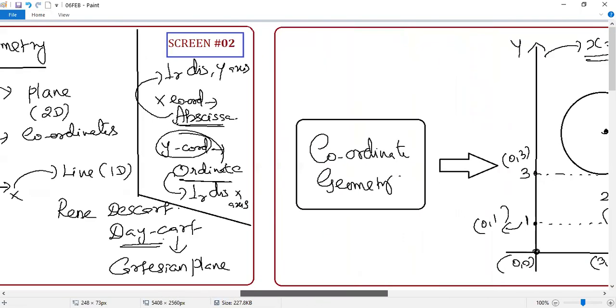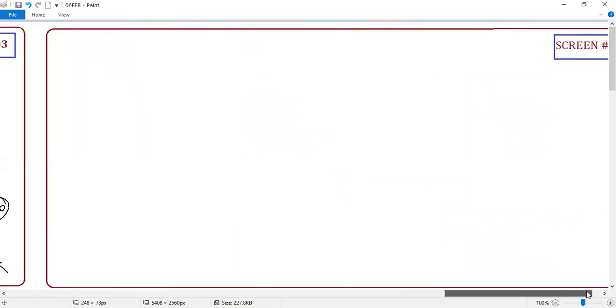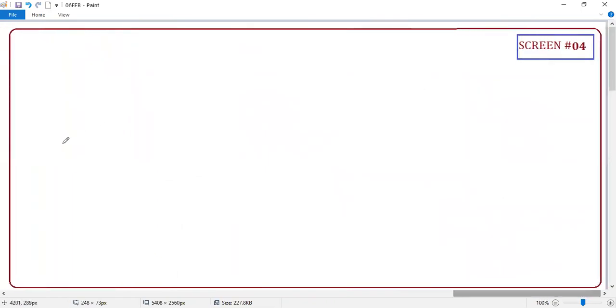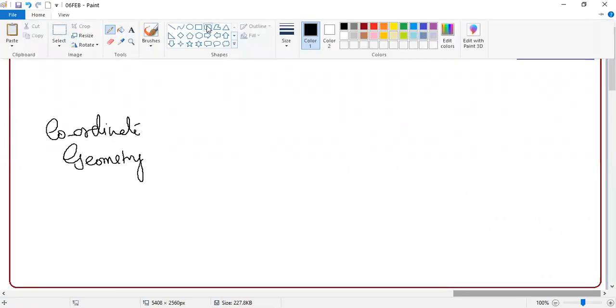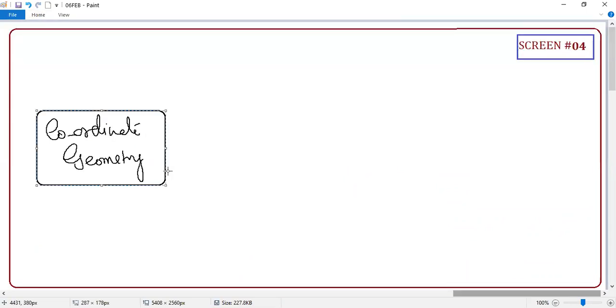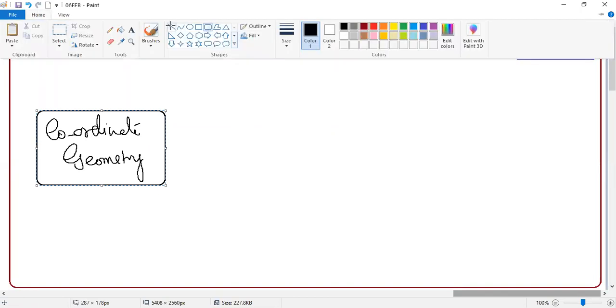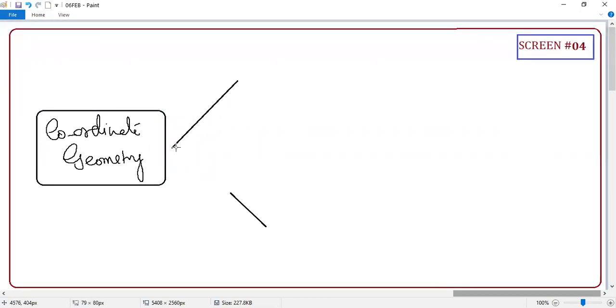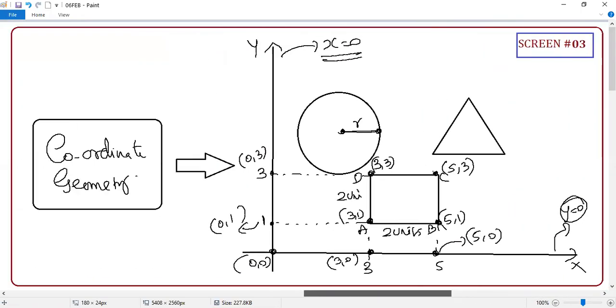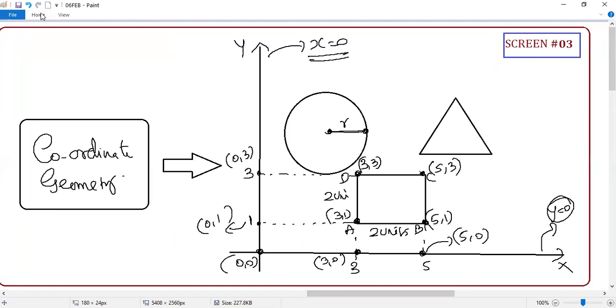Yes, sir. Right. So I'm going to define what is coordinate geometry. I didn't define it until now. What is coordinate geometry? Guys, is my letter clear? My handwriting is okay, understandable? Yes, sir. Right. Now I'm going to give a proper definition of coordinate geometry.